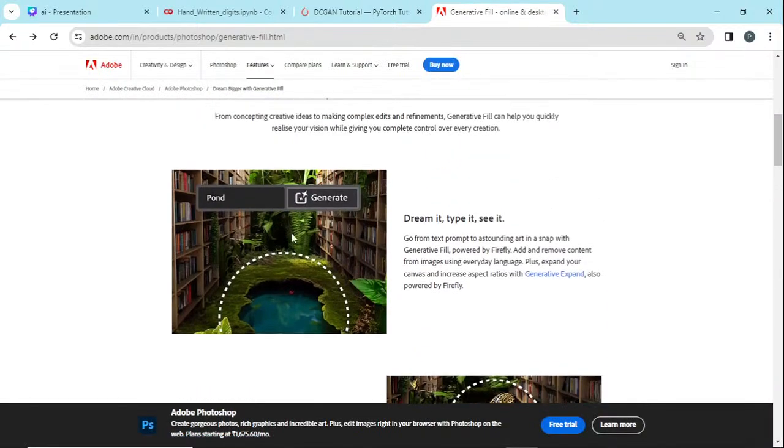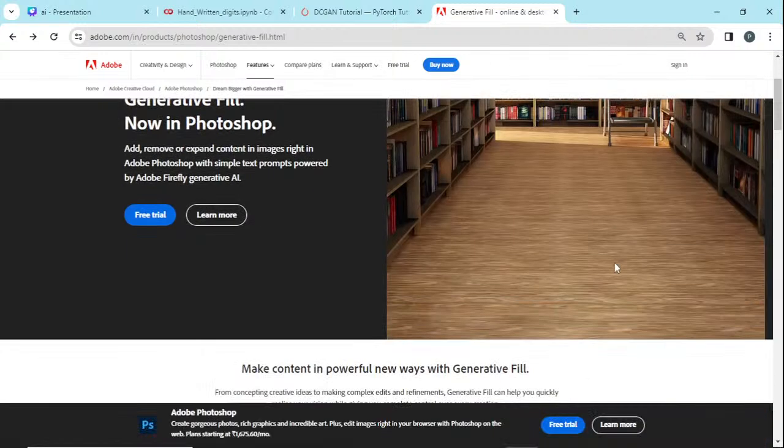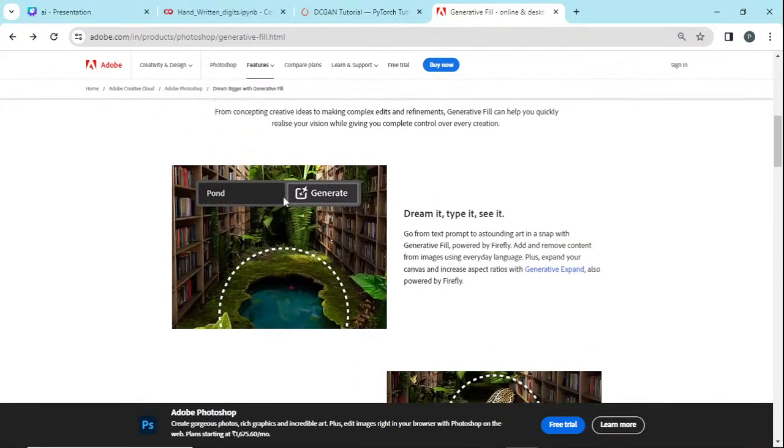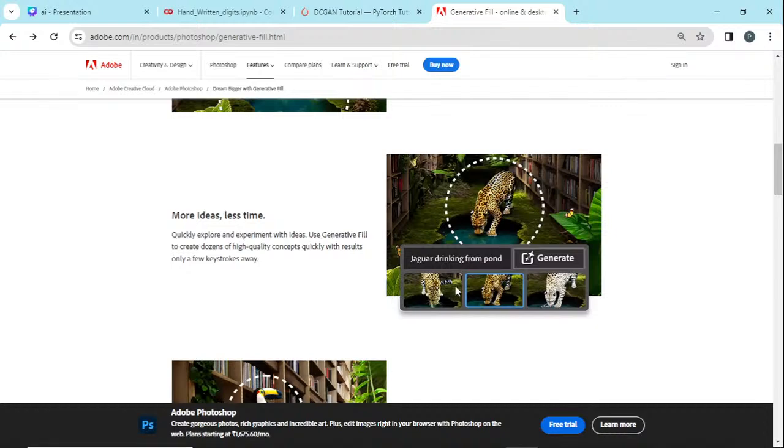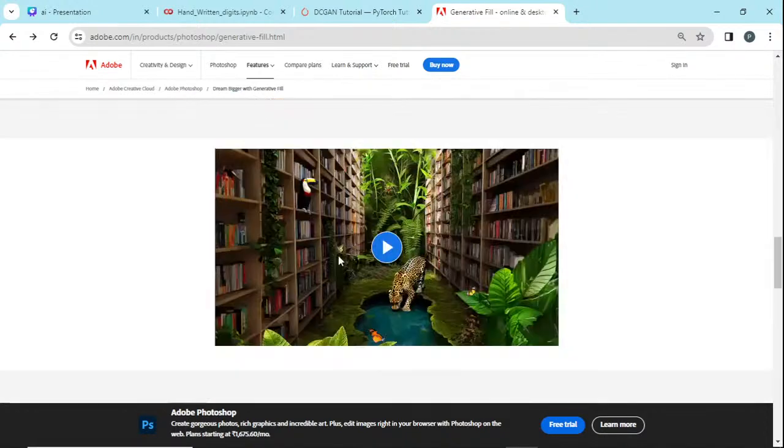For example, see here, this is the original image. What they have tried to do is add a prompt. For example, they select a particular area and give a prompt like add a pond here. So the image will be generated which looks authentic. And then, for example, jaguar drinking from pond. So if you give a prompt, it will update the image. Finally, you could have a finalized image like this.